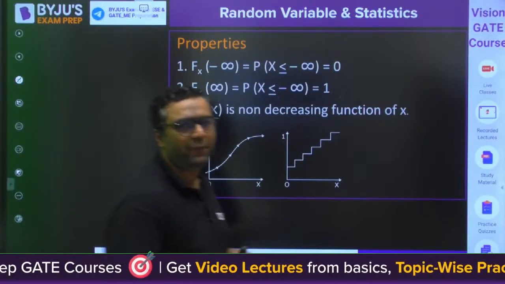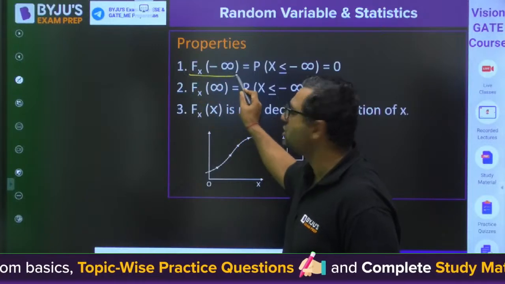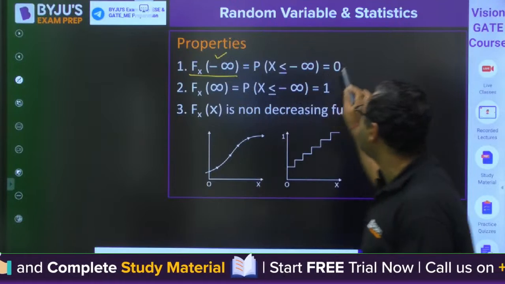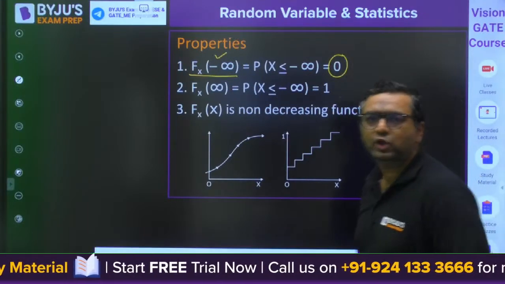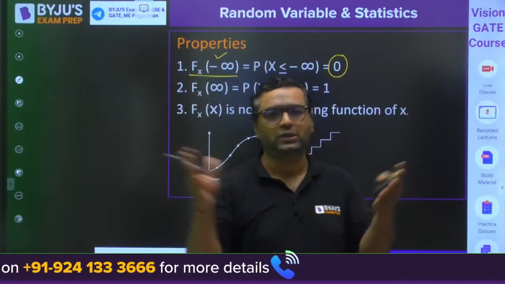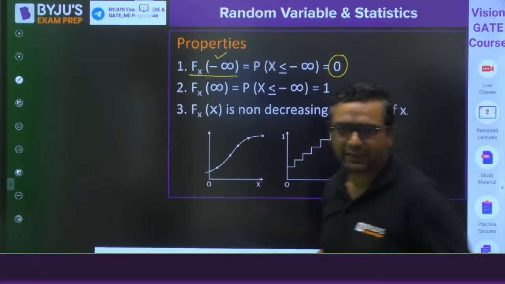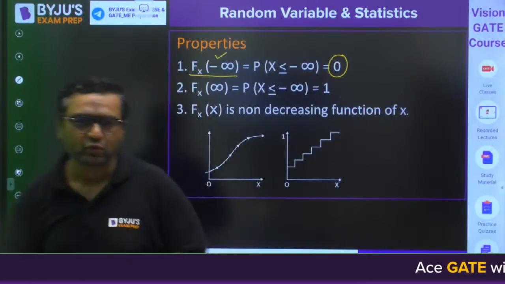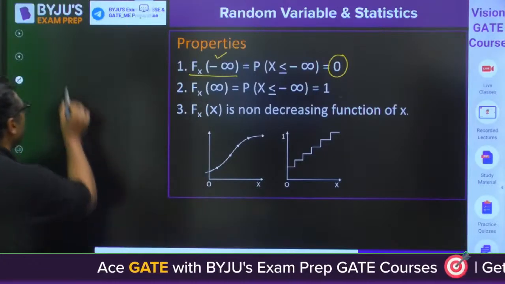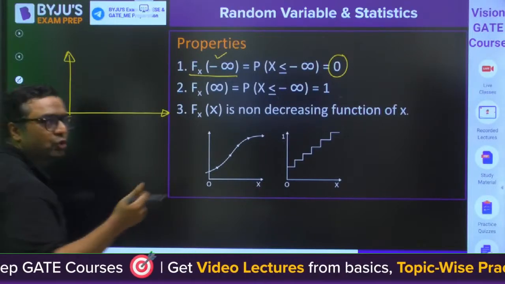Now there are properties which I already told you also. Whenever we are defining a cumulative distribution function, what is its property? If you find it for minus infinity, the answer comes out to be 0, because generally we assume the total area of the probability to be 1. I will also tell you one more thing. Let us say you are going to make a curve like this. Let us say I am throwing a dice.